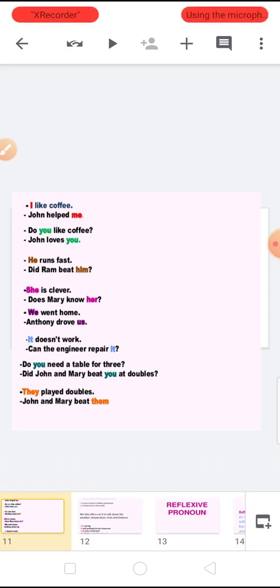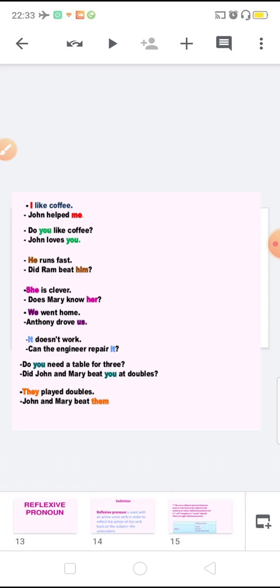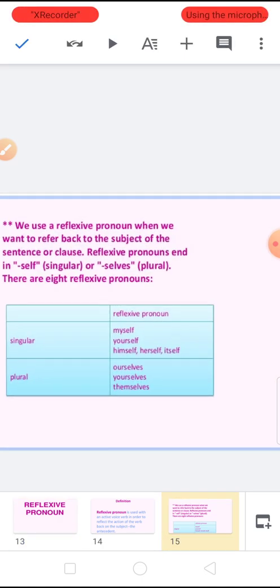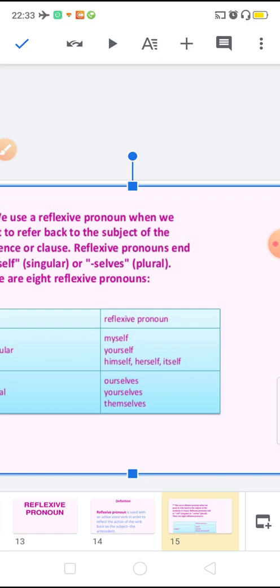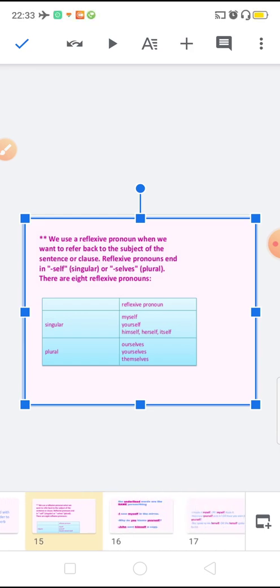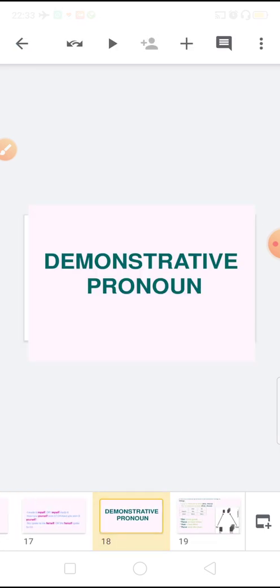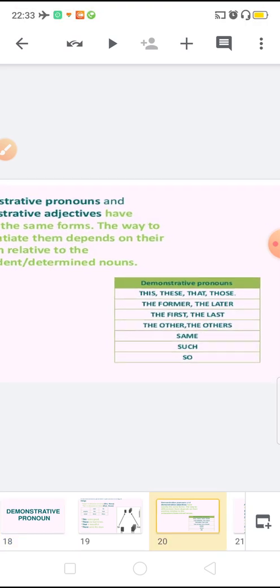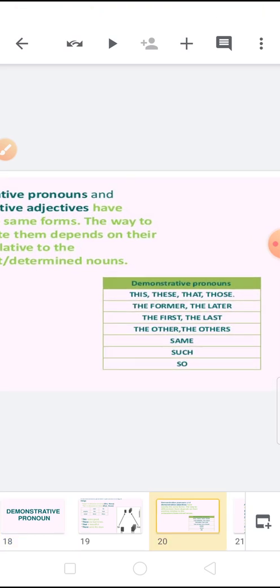Then the second one is reflexive pronoun. In reflexive pronoun, what are the important words? Myself, yourself, himself, herself, itself, ourselves, yourselves, themselves. Afterwards, demonstrative. In demonstrative, 3-4 words are very important: this, that, these, those.